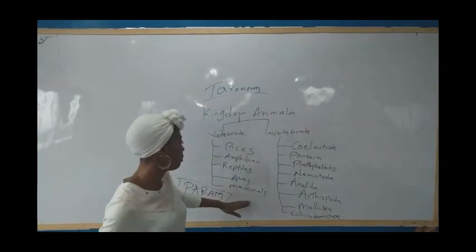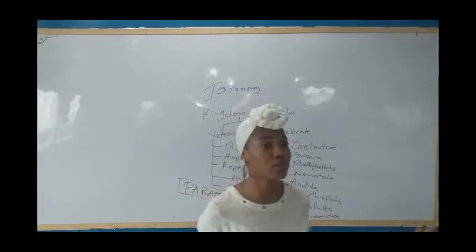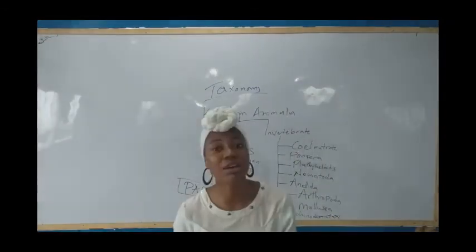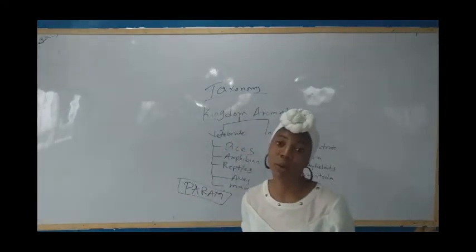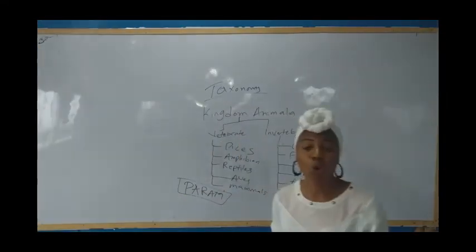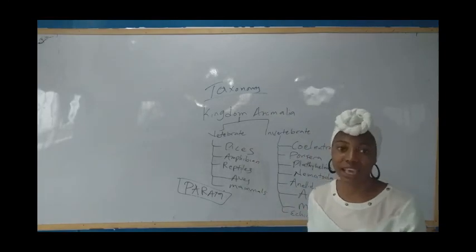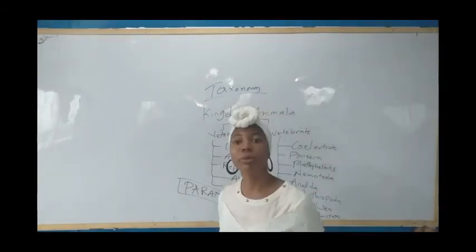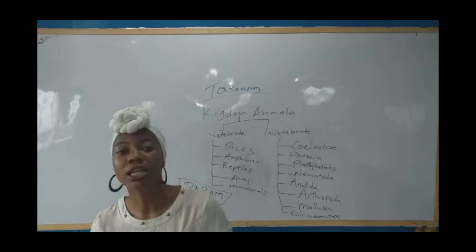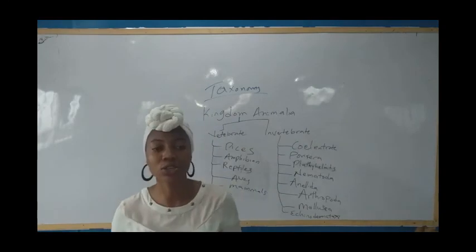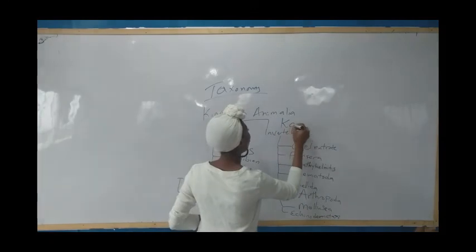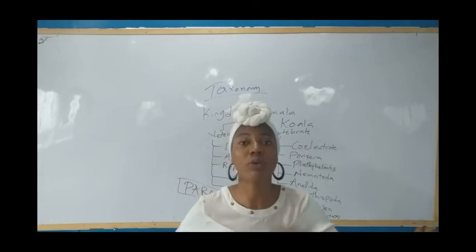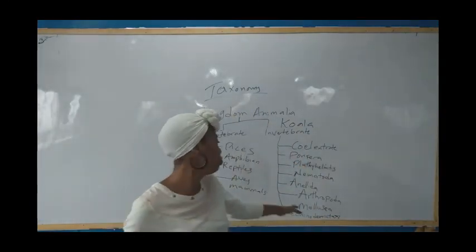Now we get to mammals. Please, the organism whale is a mammal. Whale is never a Pisces. It is a mammal, and it shows parental care. We have the monotremata, the mammals that lay eggs. We also have the marsupials, mammals that keep their babies in a pouch before they give birth to them. This is where we have the koala. This organism, the koala, is a mammal. This is where also we have the kangaroo. It's also a mammal, a marsupial mammal.